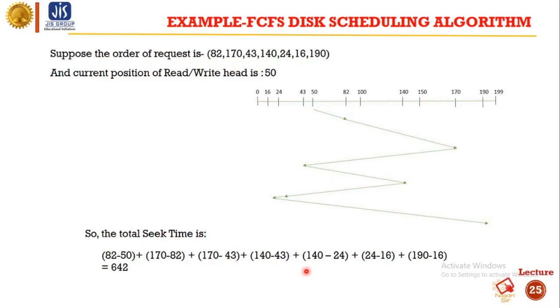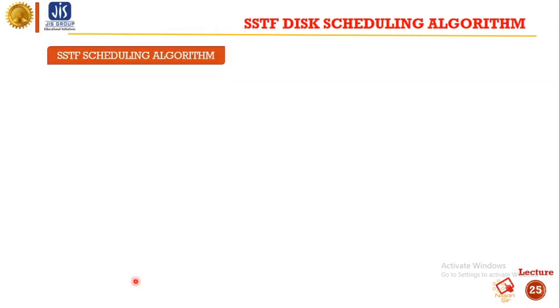Next from 140 we move to 24, so the total head movement is 140 minus 24. From 24 we move to 16, so the head movement is 24 minus 16. Next from 16 we move to 190, so the head movement is 190 minus 16. Okay, so the total seek time is 642.